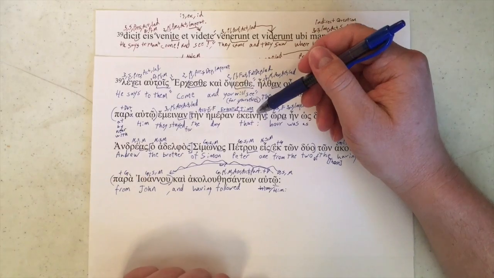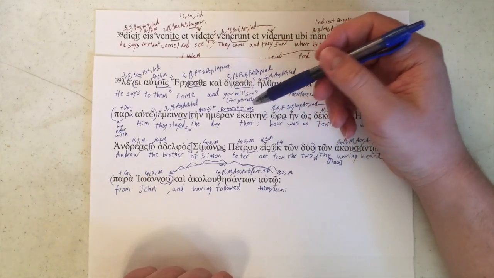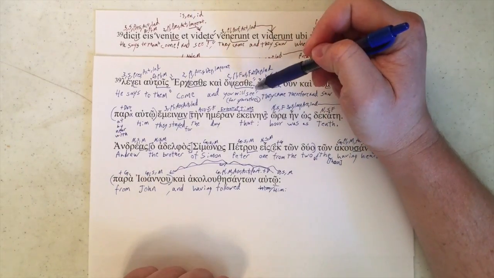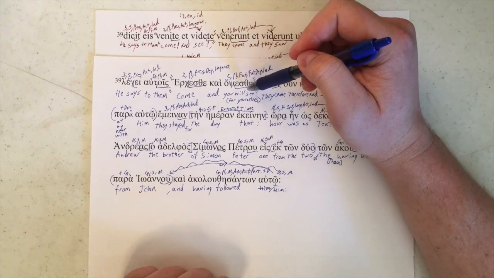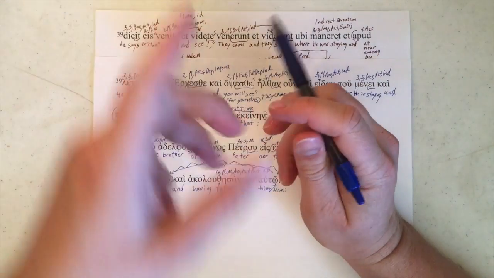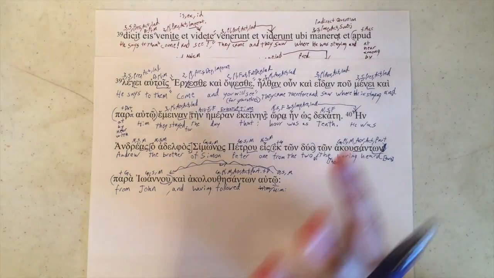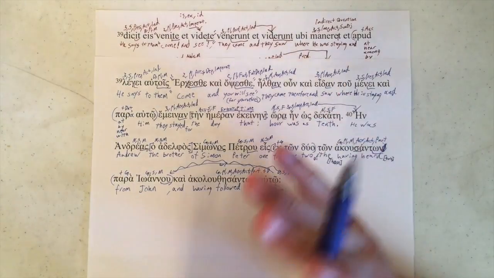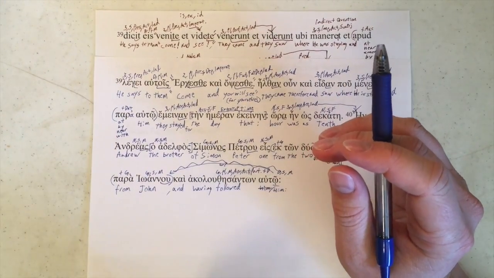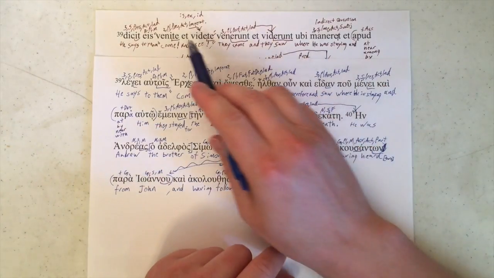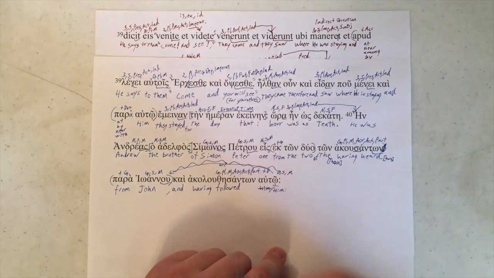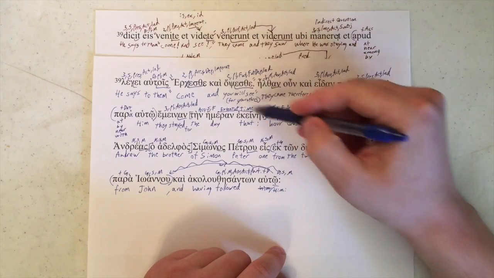So here already we've got a problem where the Latin has an imperative, but the Greek has a future tense action. So the Greek is saying, you come here, and then of course it isn't in the text, but it's roughly implied, and then you will see. Whereas here we have come and see, two commands. So a little bit off there.